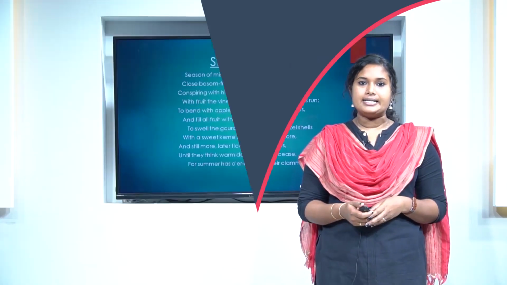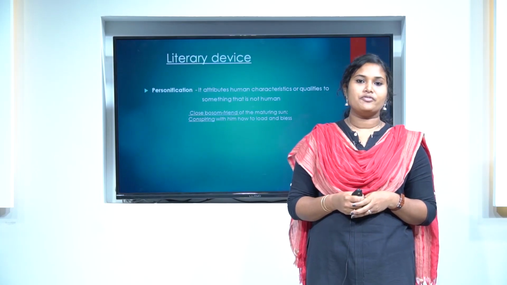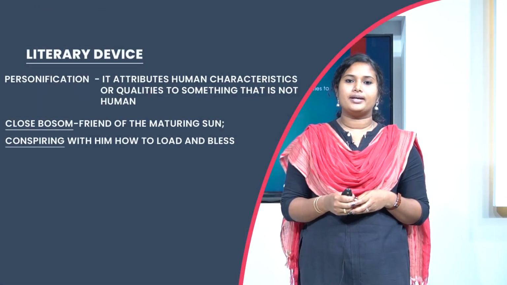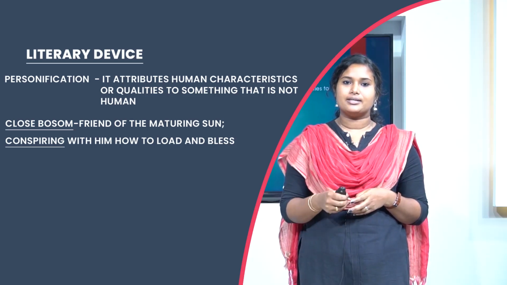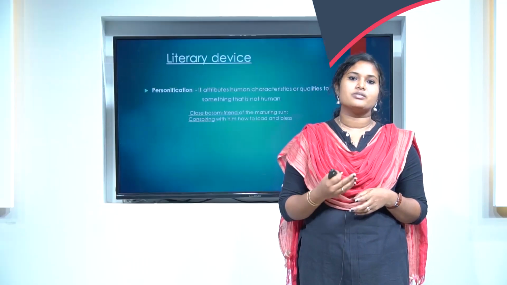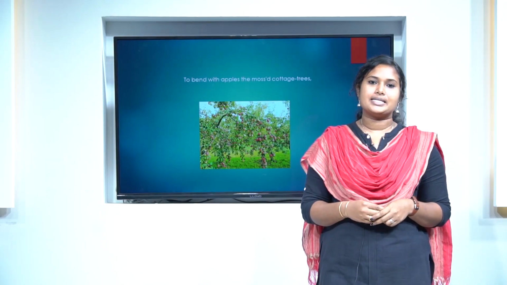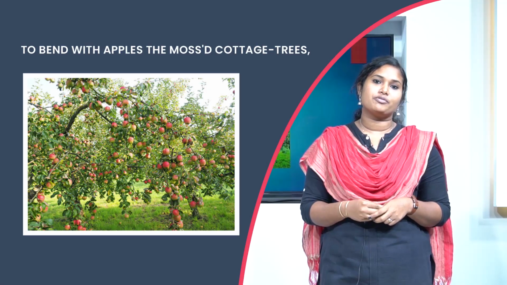Here the second line is an example of personification. What is personification? Personification means giving human qualities to an inanimate object. Here, the poet elevates the sun to the level of a human being by saying that they are friends and they are conspiring. In the fifth line, the poet says that the apple trees are bent nearly to the ground because of the heavy weight of apples.